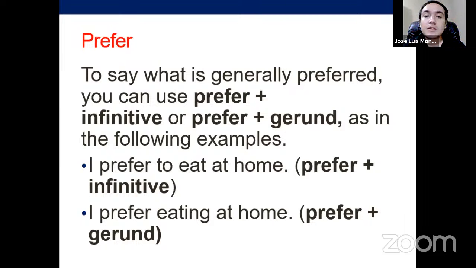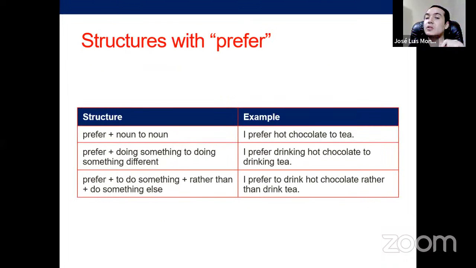You can compare your general, let's say, preferences like that, as you're going to see in the next part. However, again, it is not the main usage. It's not why you use it. You use this for general preferences. And of course, you can compare your general preferences with other options. But it's not as specific, it's not as temporary. Something general, something that you always prefer, not only because you have those options. So the structures to show more than one element, or one element that you prefer over other objects, is divided in these three possibilities.